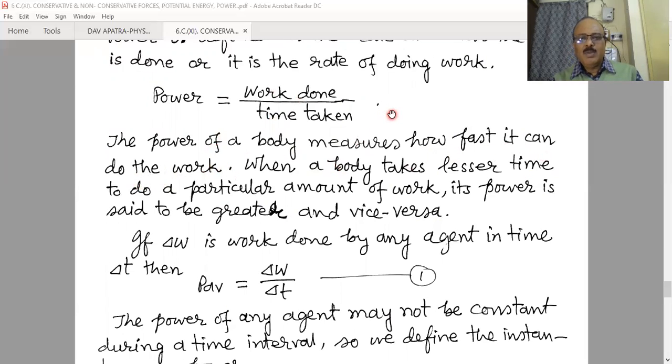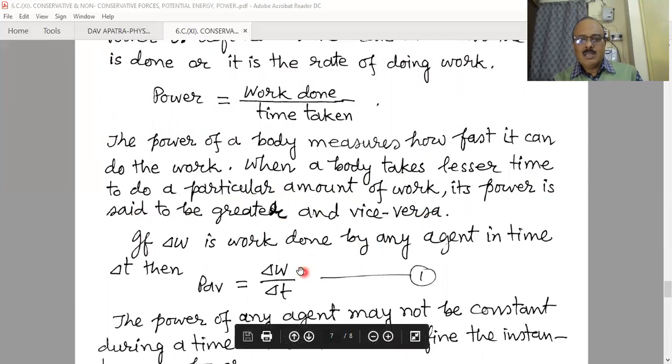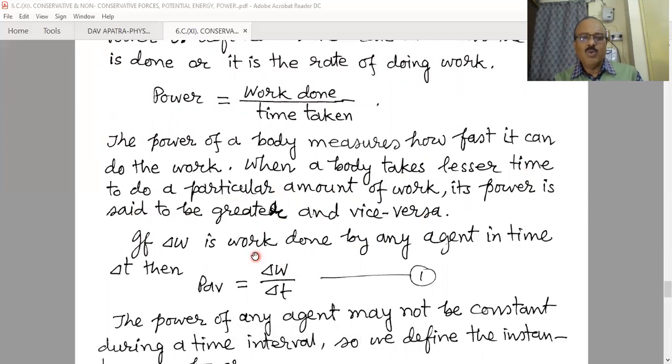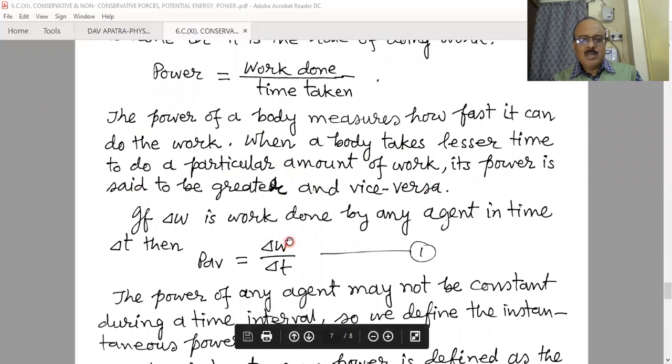That means one object or one person may possess a larger amount of energy, but the total amount of energy is not the measurement of power. Power means how fast it can do some work, how rapidly any machine, any engine, any person does some work. The greater the rate of work done, the more powerful that person, machine or engine is said to be. When a body takes less time to do a particular amount of work, its power is said to be greater, and vice versa. That means if someone does more work in less time, that person or machine is more powerful, and we can measure it with the help of dW by dt.